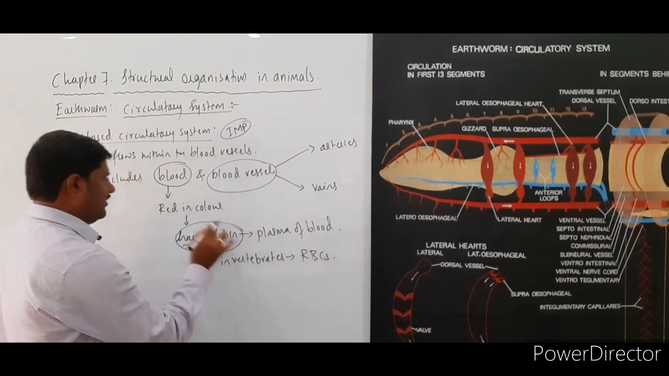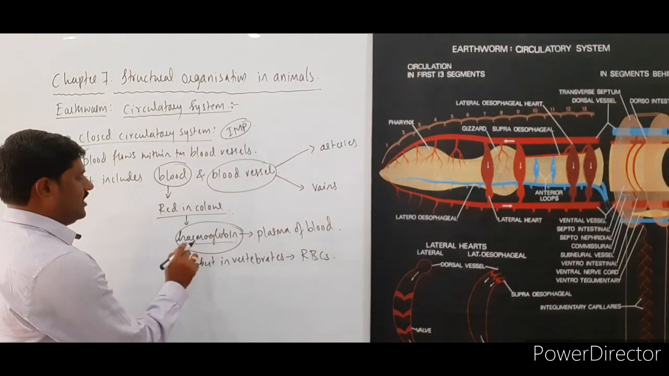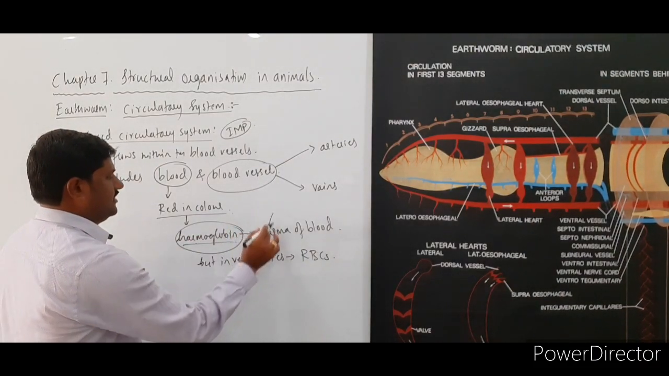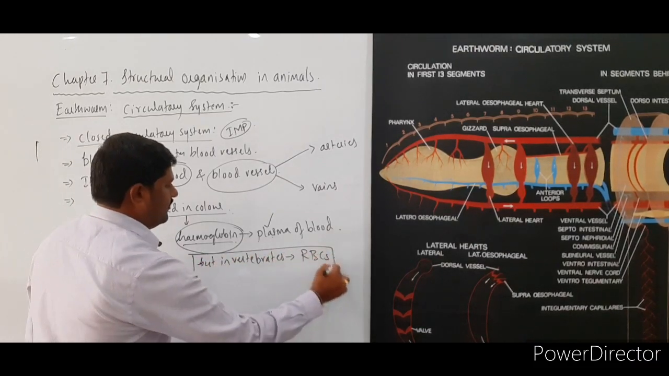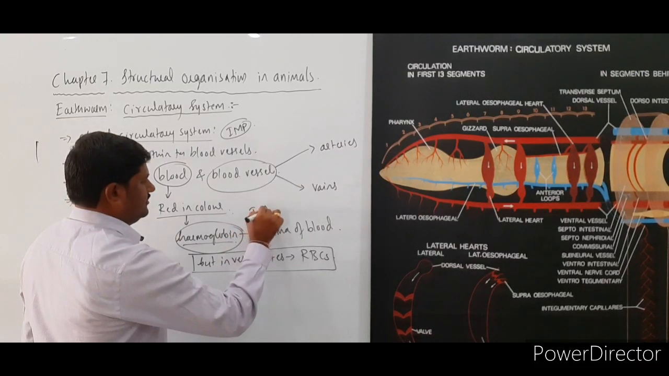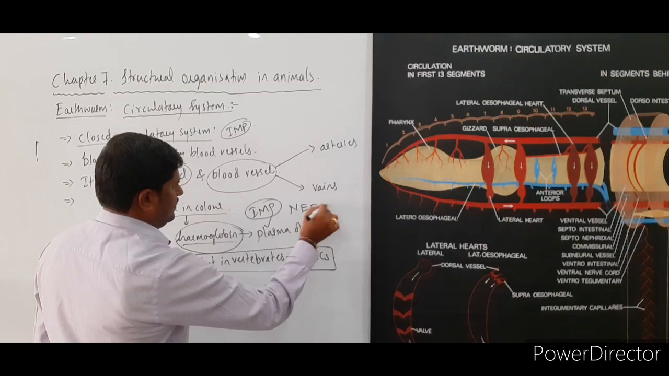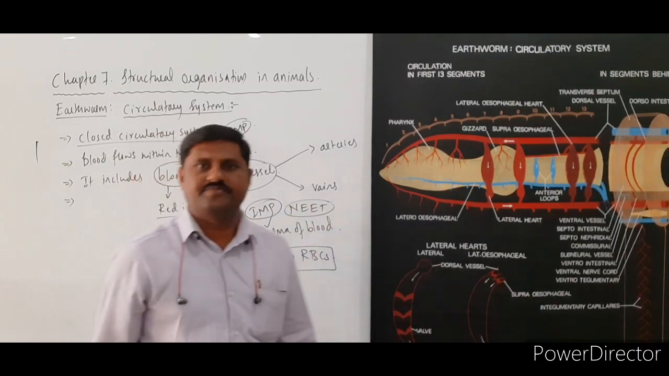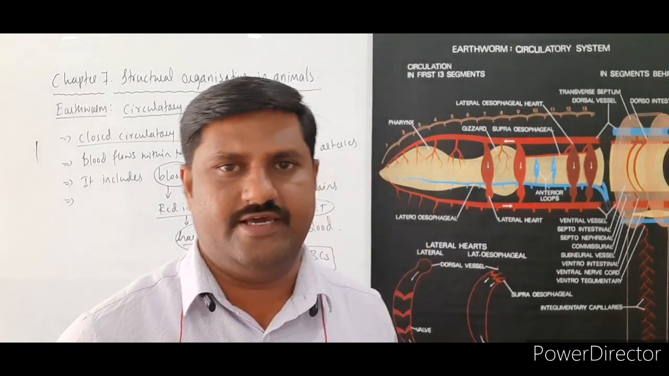Because of this hemoglobin, blood is red in color, right? So hemoglobin is present in the plasma, but in case of vertebrates it is present in RBCs. This is very important for NEET examination, remember. Okay, so this is the most important point to be noted over here.